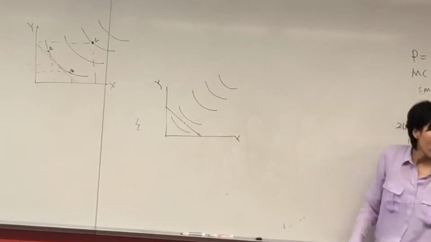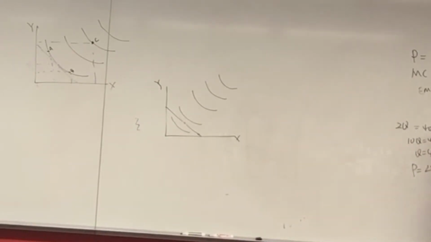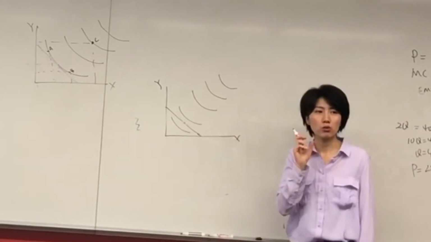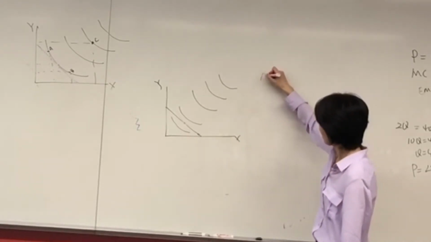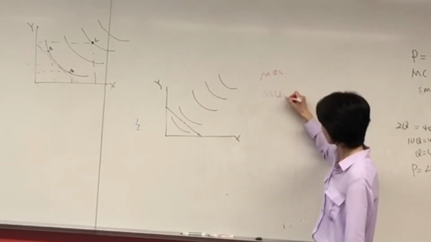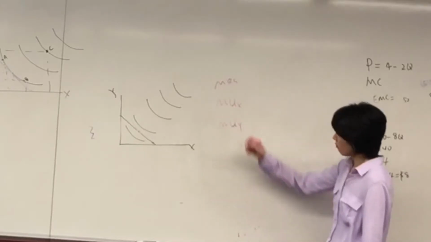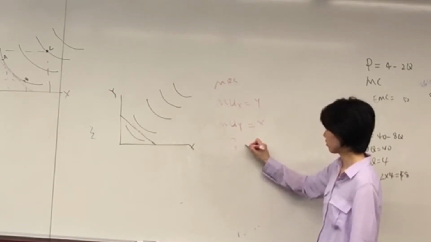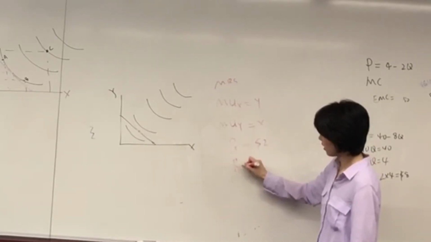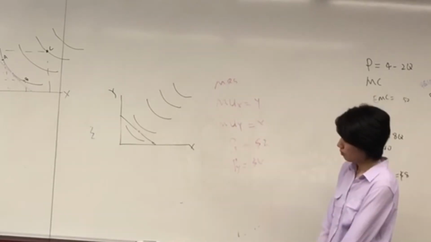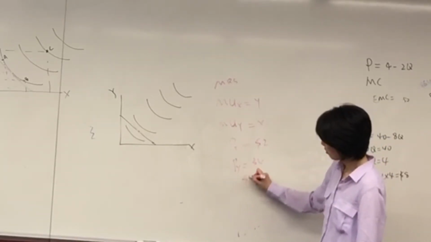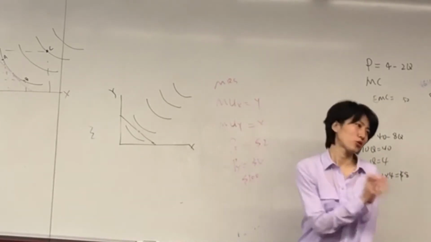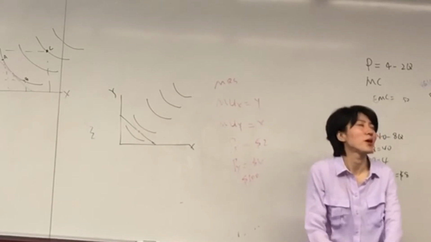Is it going to be graphical, so not like equations? No, I will not show you the graph. I just give you, for example, the marginal rate of substitution, or MUX, MUY. Y is this, X is this, for example. Price of X is $2, price of Y is $4, for example. And the person has $100 available. What is the optimal level of X and Y the person will purchase to maximize